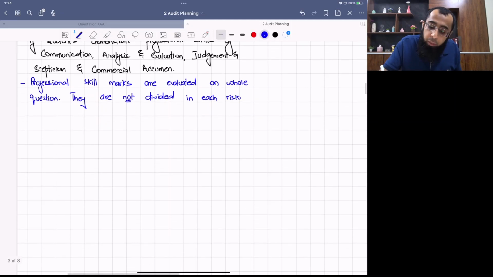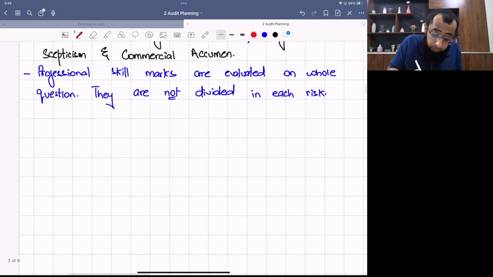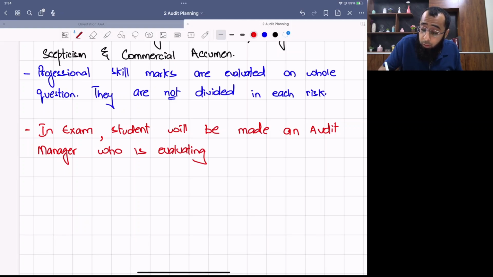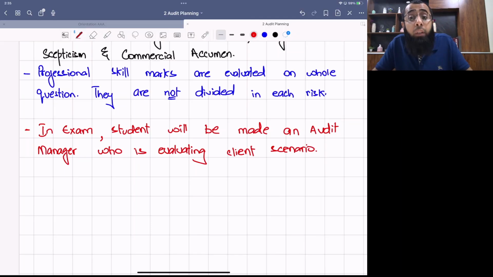Now, one important thing. In exam, the examiner will make you an audit manager. Students will be made an audit manager who is evaluating client scenario. Now, what do you mean by this? By this, the examiner is saying that I want answers and evaluation which is of a level of a manager. So I need impressive answers.